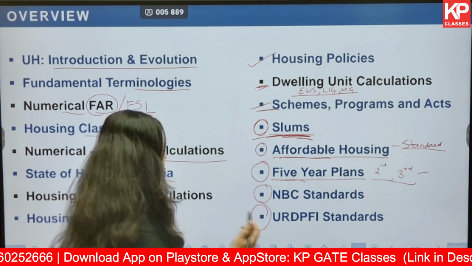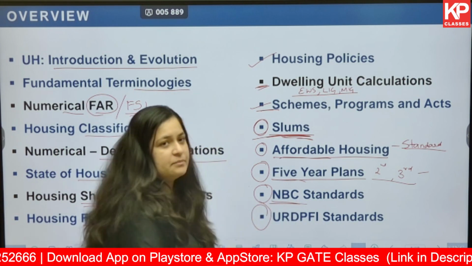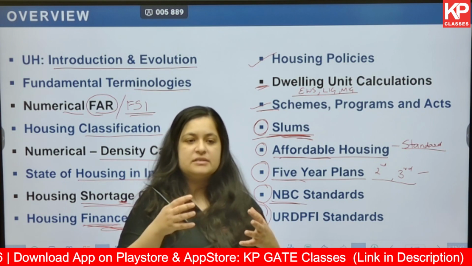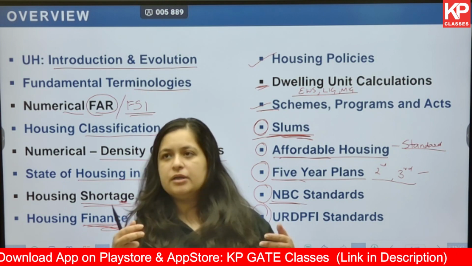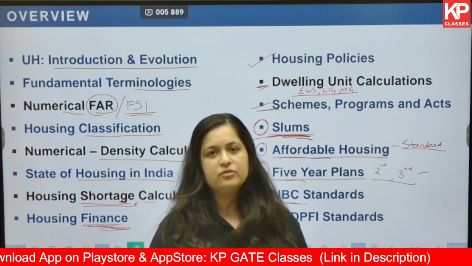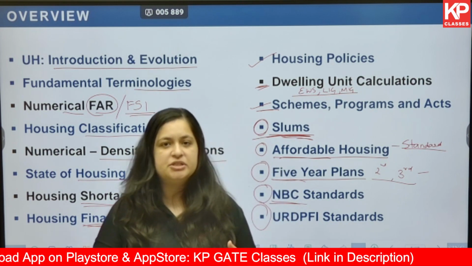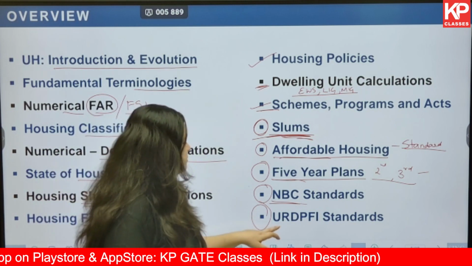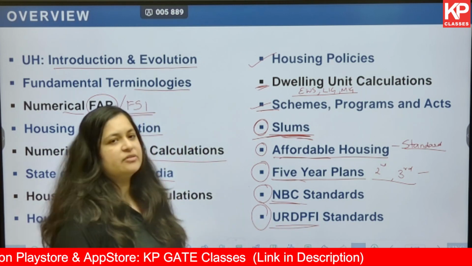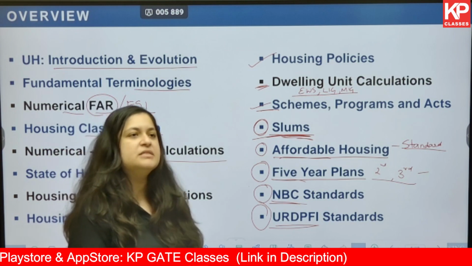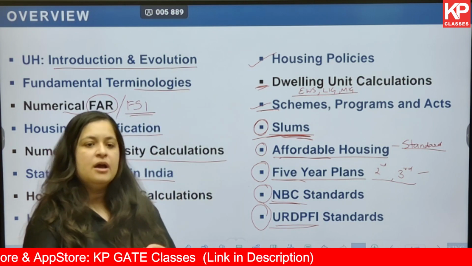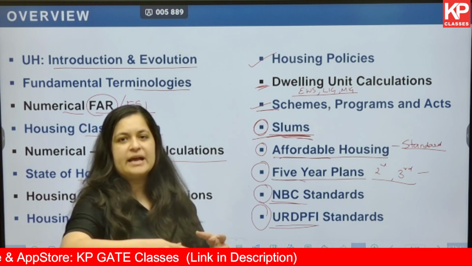Now, NBC standards and URDPFI standards. For example, NBC standards can be with respect to what is the area of a habitable room, what is the minimum length of a bathroom, or the minimum dimension of a kitchen, and so on. These kind of standards we'll be looking into. And then with respect to URDPFI standards, we will be looking into what kind of amenity can be given with respect to X population.